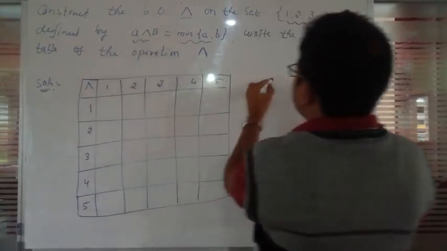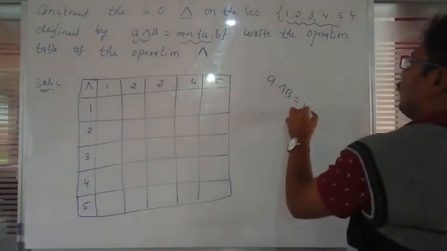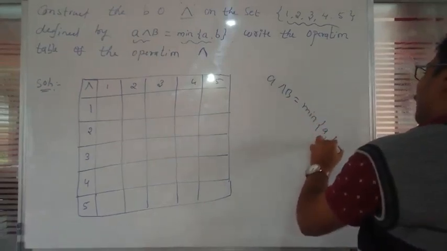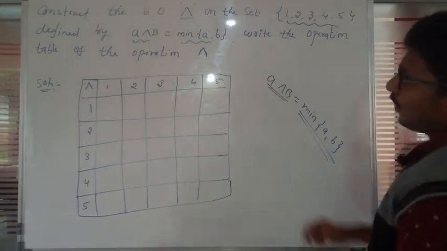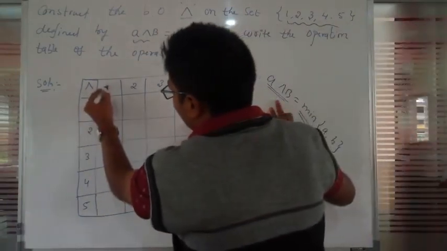So A wedge B is equal to the minimum of A comma B. Now I apply that to 1 wedge 1.